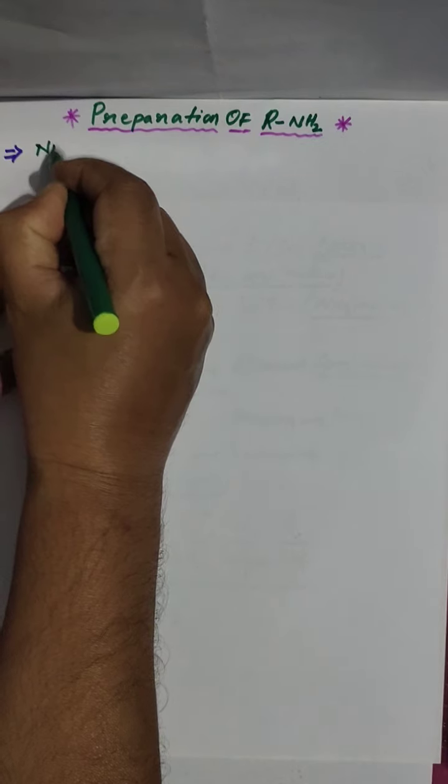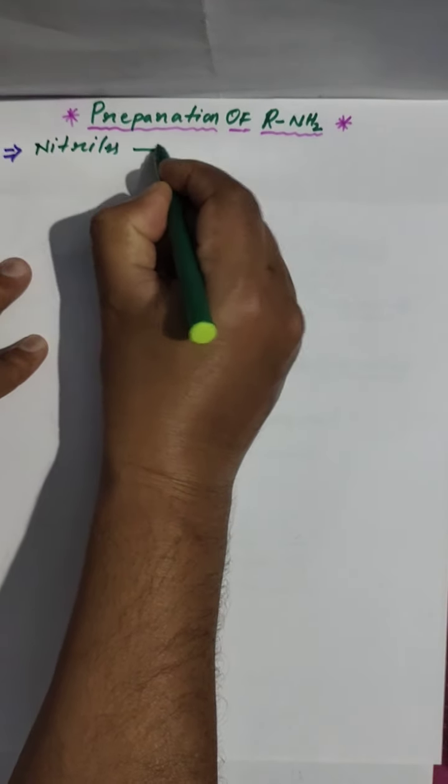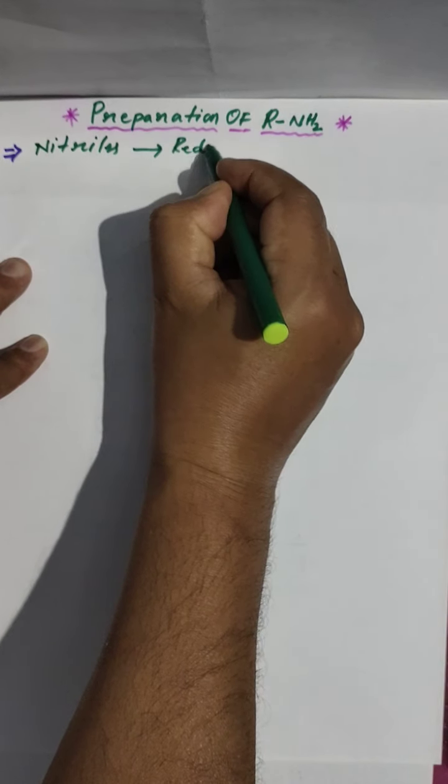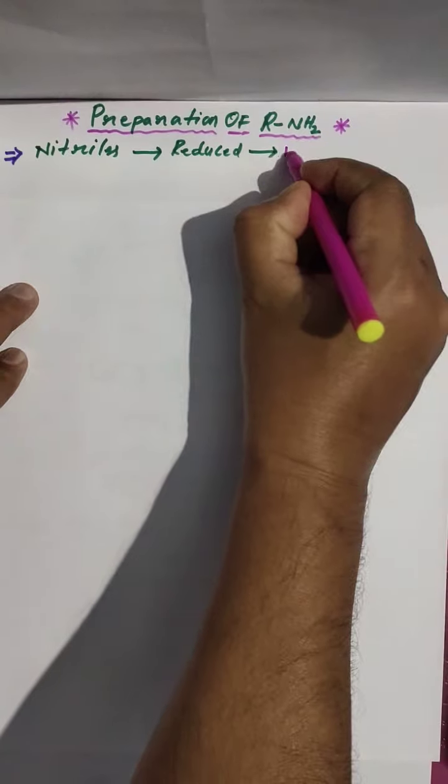Hi students, and today we are going to discuss a very important reaction, that is preparation of amines from nitriles. So nitriles are reduced. When nitriles, meaning cyanides, are subjected to reduction in the presence of a reducing agent.